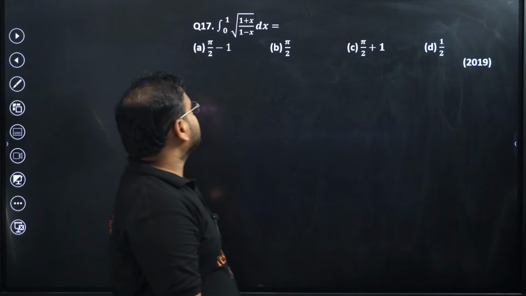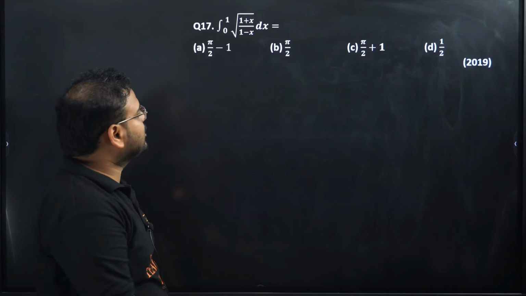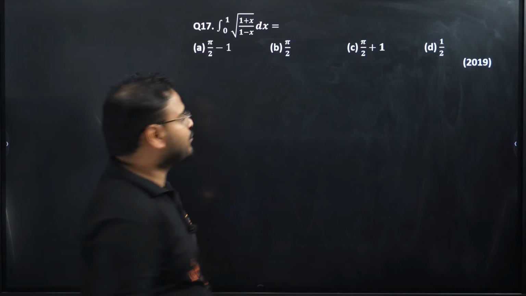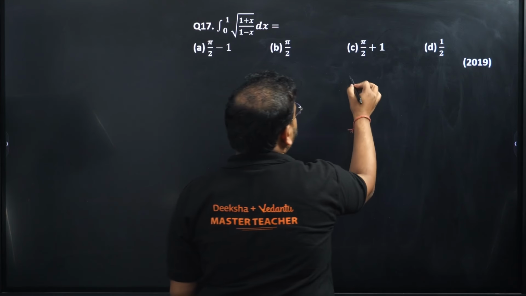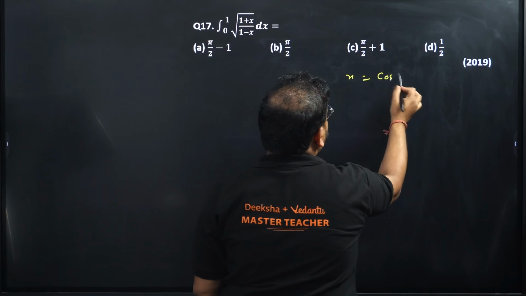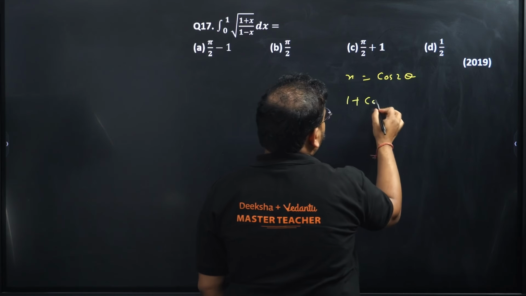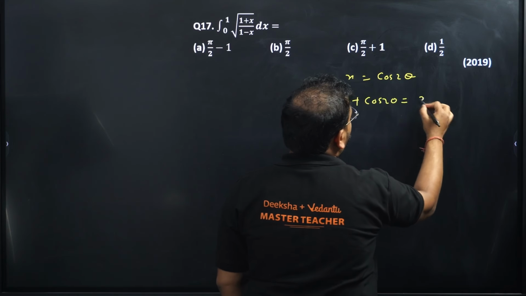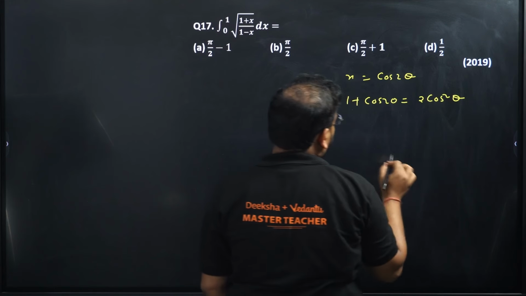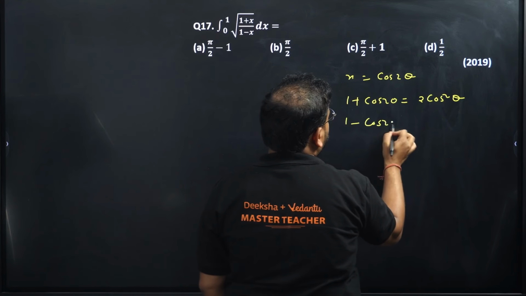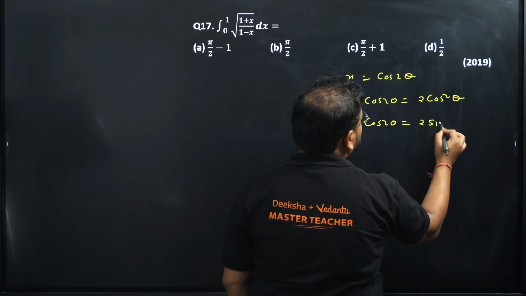1 plus x, 1 minus x in the root is there. I have to solve this question. How do you solve it? If you see this form, of course, you're going to take x as cos 2 theta, because that's a formula. So 1 plus cos 2 theta will become what? 2 cos square theta, and 1 minus cos 2 theta will become 2 sin square theta.